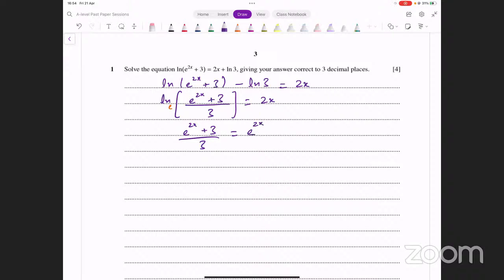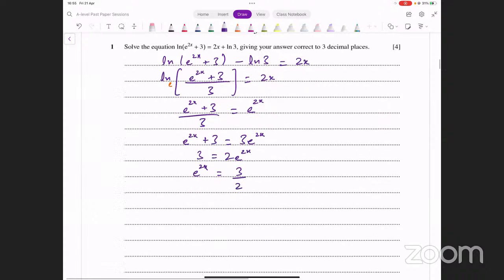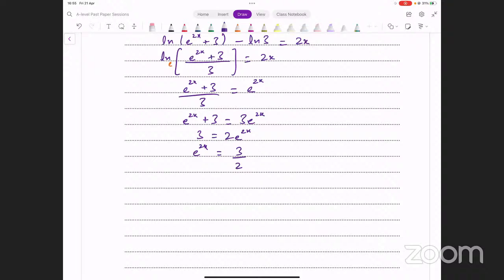All right. Now we take this 3 to the other side, multiply it there. What does that give us? E raised to power 2x plus 3, that equals 3 e raised to power 2x. E वाली terms को एक side पे ले जाए. अगर हम इसको right पे ले जाते हैं तो हमें क्या मिलता है? 2 e raised to power 2x. And that gives us e raised to power 2x equals 3 over 2, or you can say 1.5. And now we need to find the value of x from this. We can take ln on both sides. This is essentially e raised to power 2x equals 1.5.